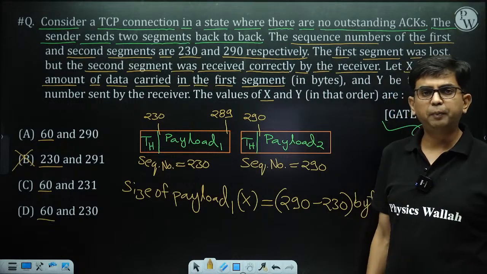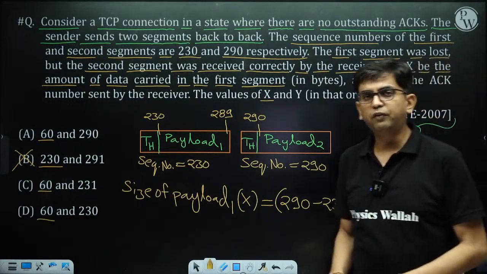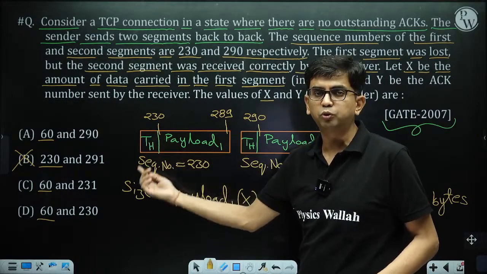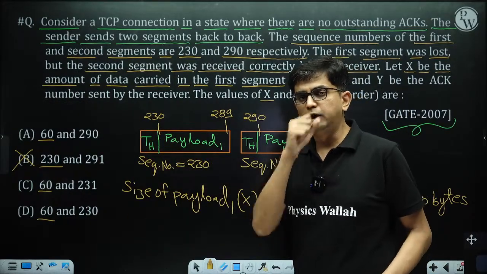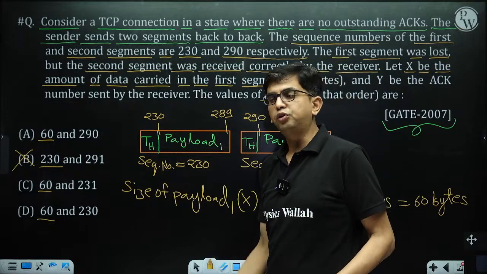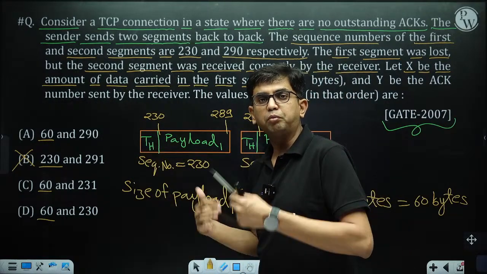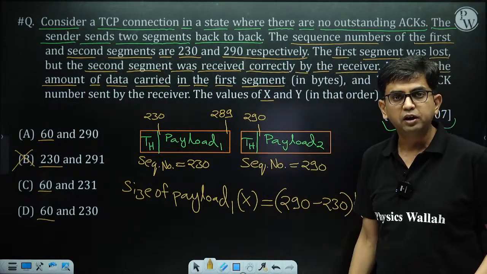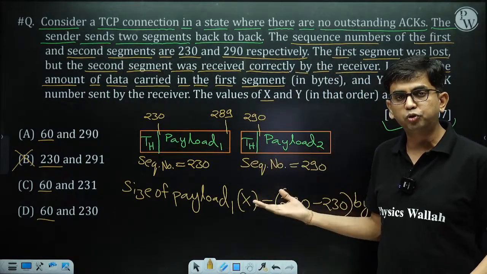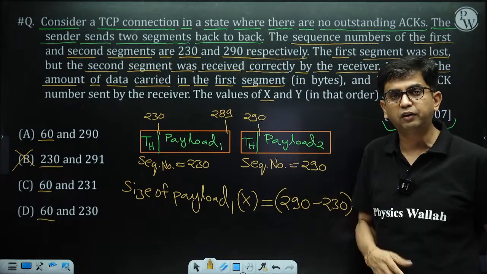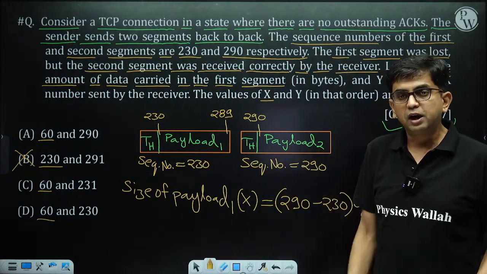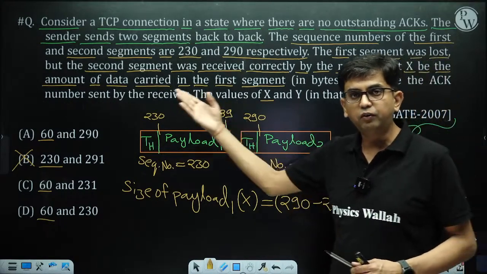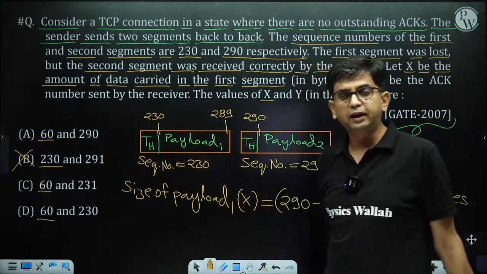So what will the receiver do? The receiver finds out that it is waiting for a segment whose sequence number is 230, and instead of 230, it directly receives 290. Immediately it finds out: I am waiting for 230 and 230 is not coming, directly 290 is coming.